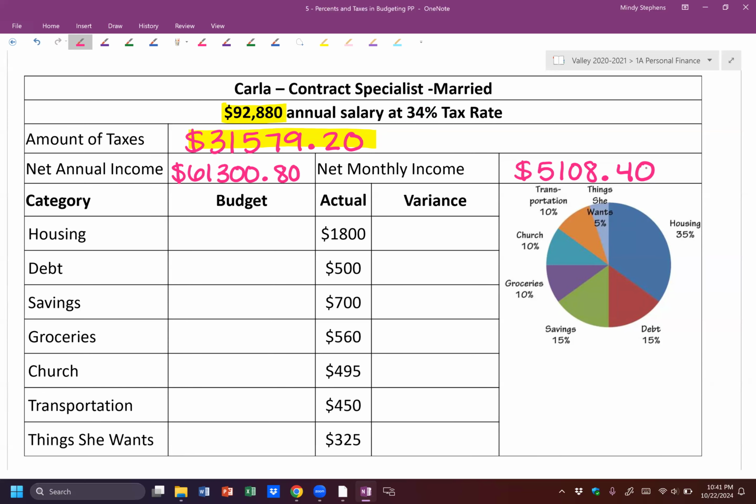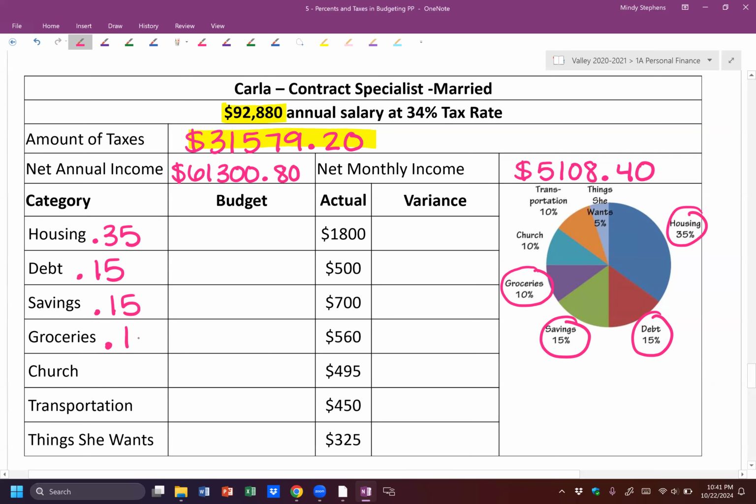So now I'm going to get all my percents. I'm going to start with housing. We take 35, divide it by 100, and I get 0.35. Debt, 15 divided by 100 is 0.15. My savings, the same thing, so 0.15. Groceries is 10%, which is 0.1. Church is the same, 0.1. And transportation is the same, 0.1. And then things she wants, 5 divided by 100, so 0.05.